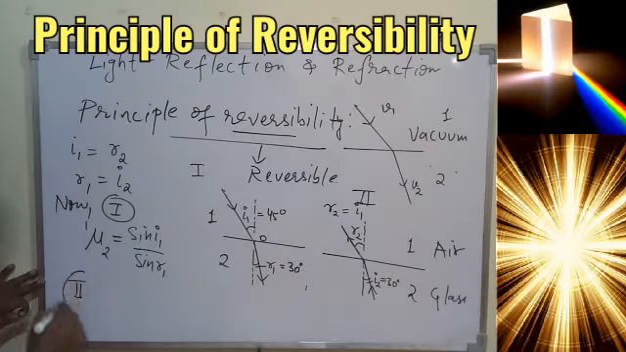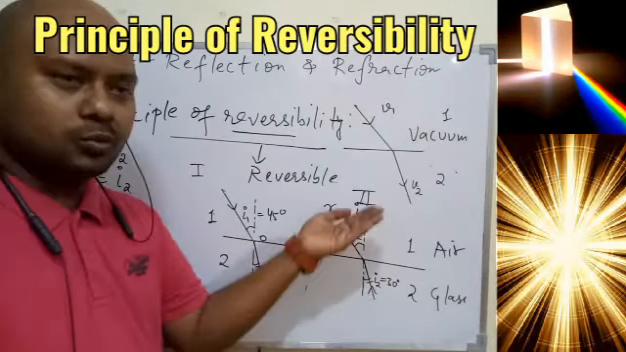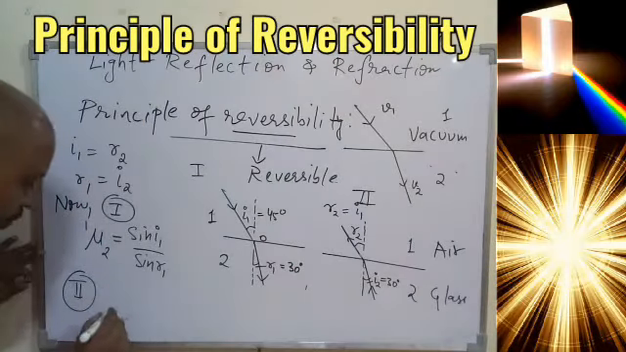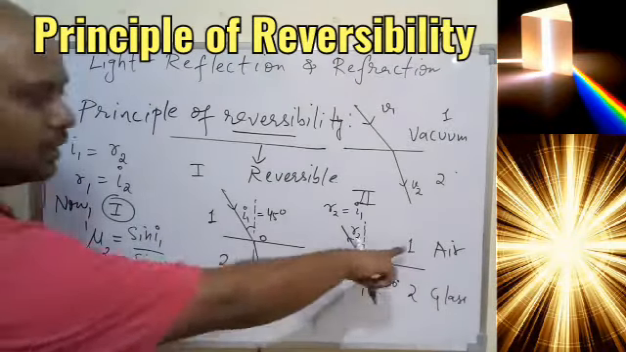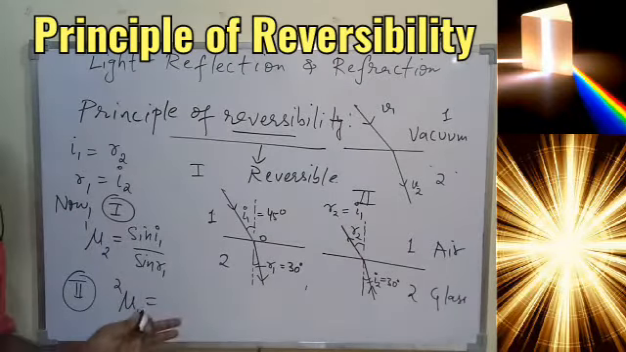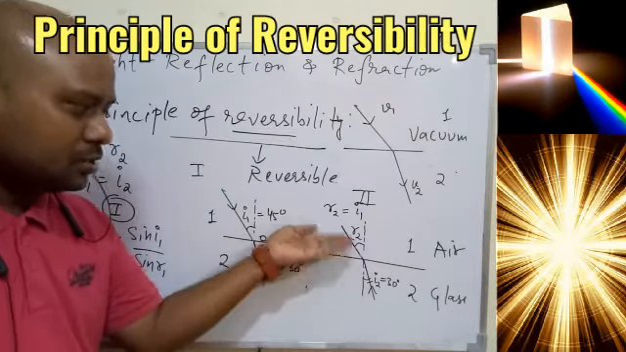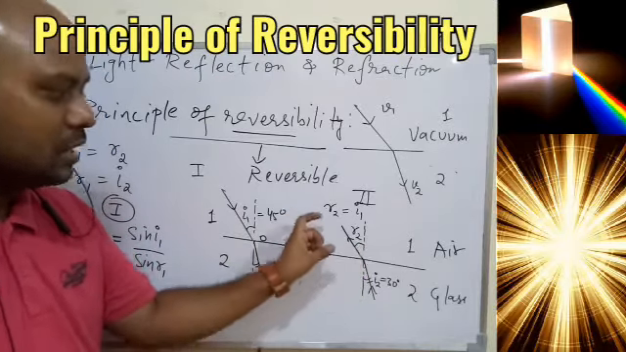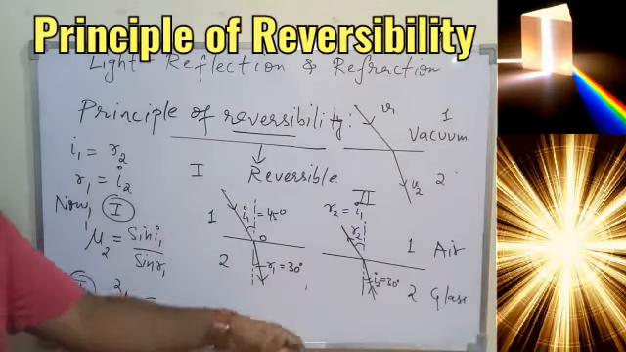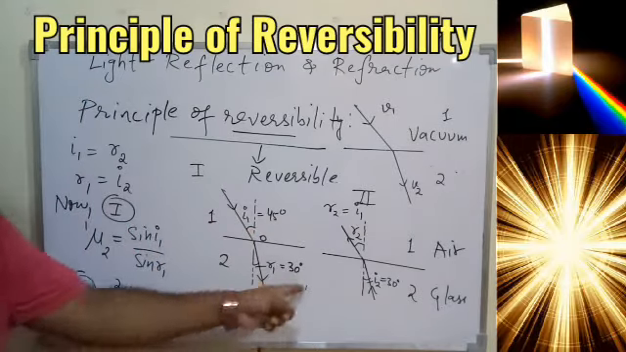And in case 2, light is traveling from 2 to 1. So if the light is traveling from 2 to 1, our second medium is this one now. In this case, we'll get the refractive index of 1 with respect to 2. Always remember, the light is traveling from 2 to 1, so it will give the refractive index of 1 with respect to 2, because in this case our second medium is air, and in the other case the second medium is glass.